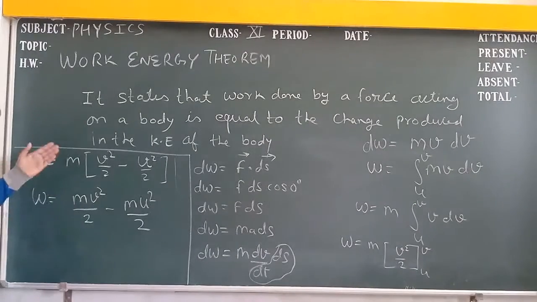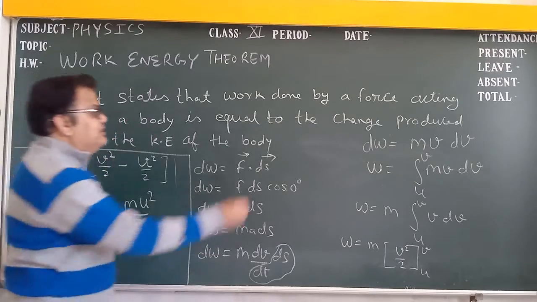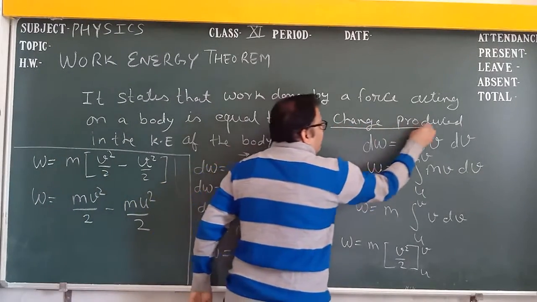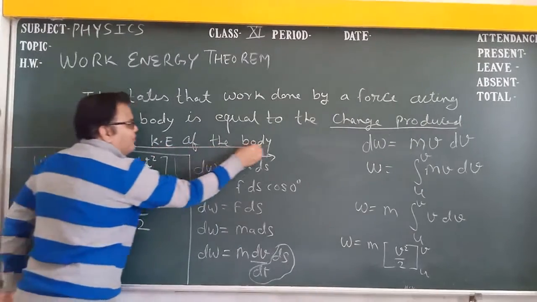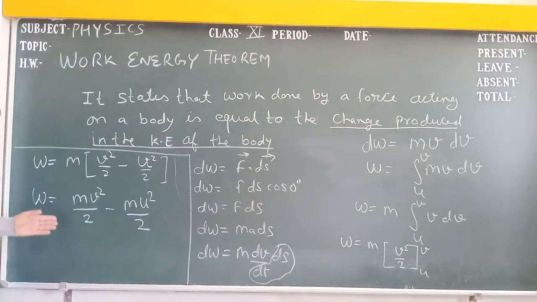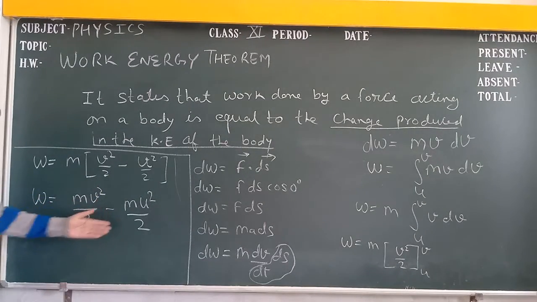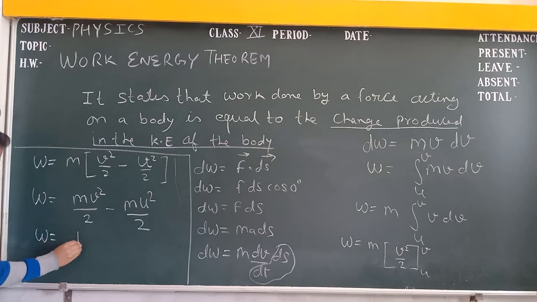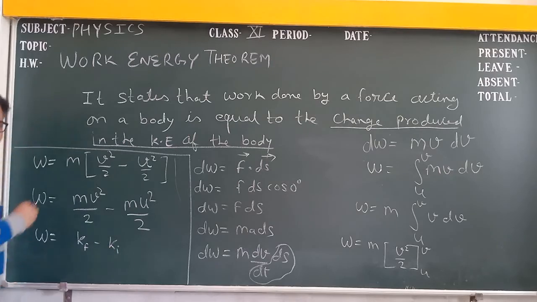What you get is the change produced in the kinetic energy of the body. So W is equal to m v square by 2 minus m u square by 2. Our answer is W equal to kinetic energy final minus kinetic energy initial.